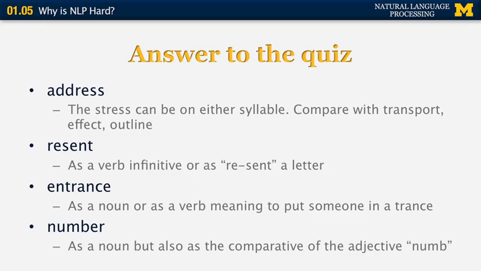Entrance can be a noun, or it can be a verb, which means to put somebody in a trance, and they're pronounced very differently. Entrance versus to entrance. And finally, number can be either number, if it means the comparative of the adjective numb, or it can just be the word number as a noun.